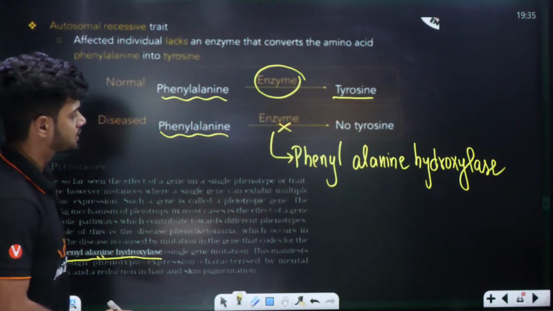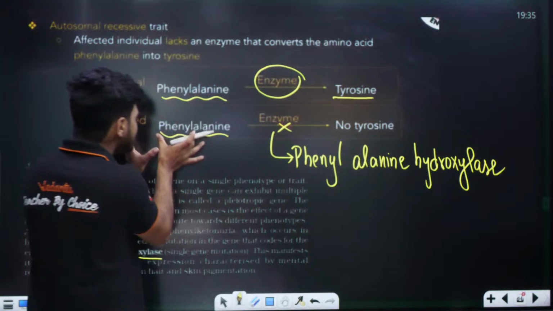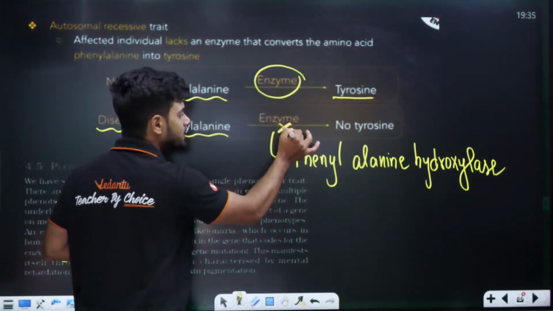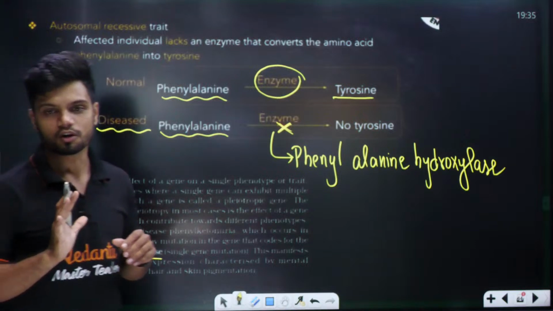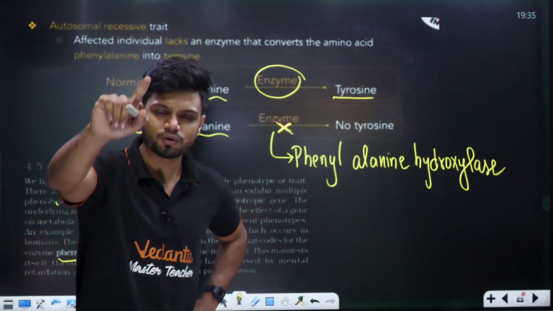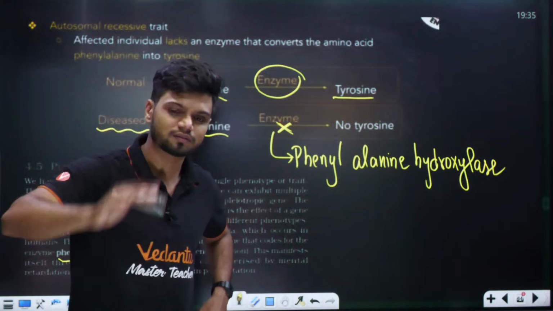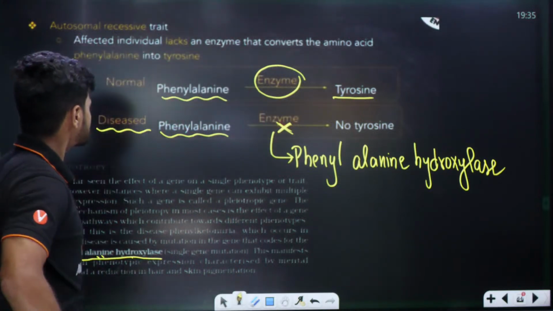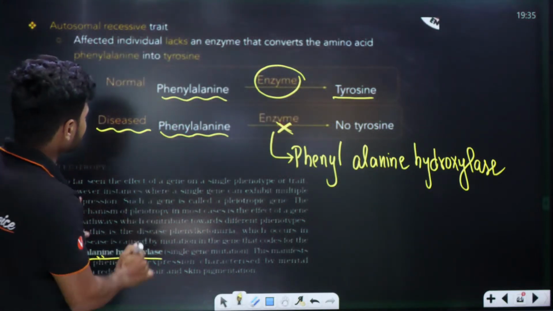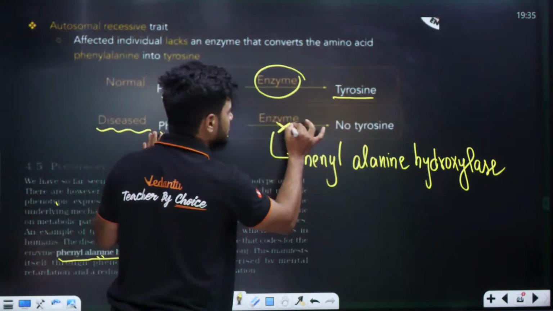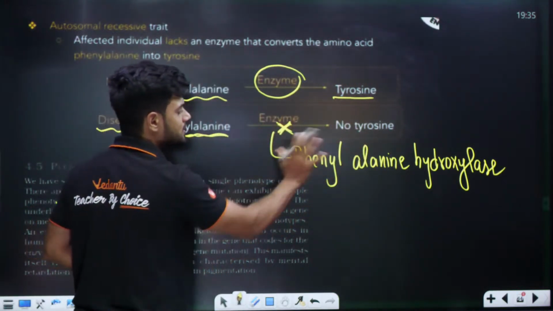Phenylalanine hydroxylase. So in the case of the diseased person, the enzyme is not present. Tell me, did you understand or not? Quickly, students. So in the case of the diseased person, phenylalanine is not converted to tyrosine. Why? Because the enzyme is absent.